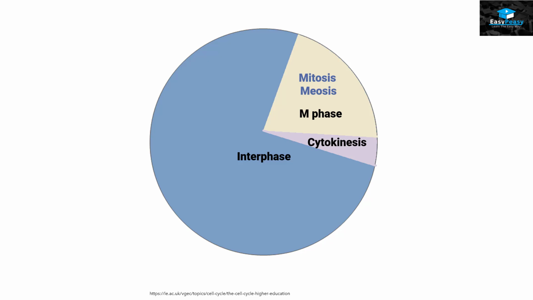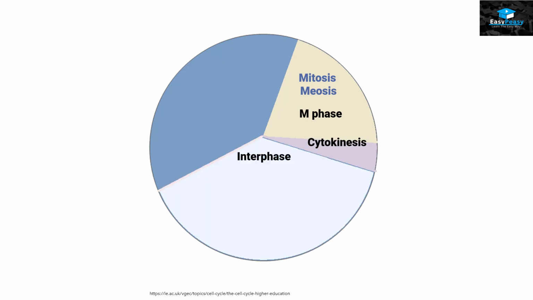Okay, now let's start with the interphase. Within interphase, we have three subcategories. The first category is called the G1 phase. G1 phase is basically a phase in which the cell contents, excluding chromosomes, are duplicated.